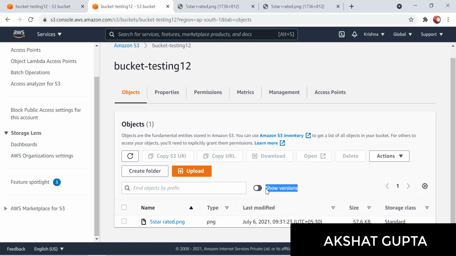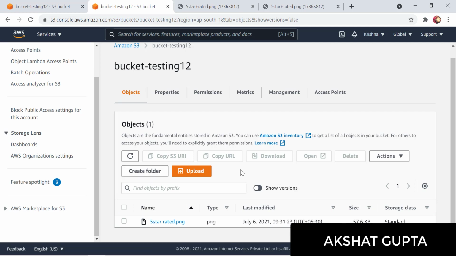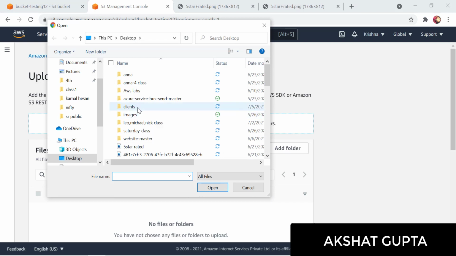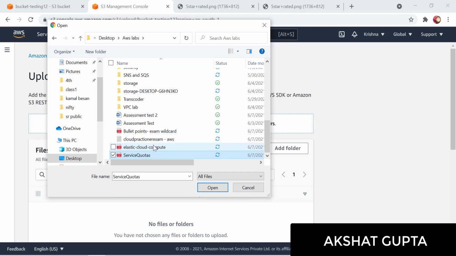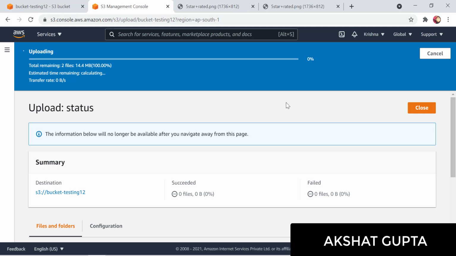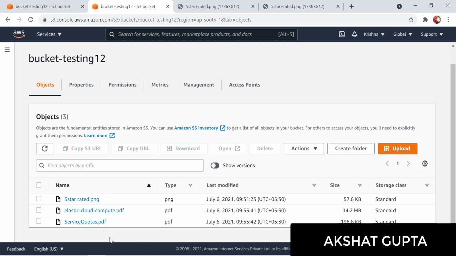Guys, there is one point which has been added here: show versions. Let's click on show versions. But first, let me upload one or two more objects, and we'll do it after that. Let me upload two PDF files. Now let's close it. Here I have uploaded three different files.